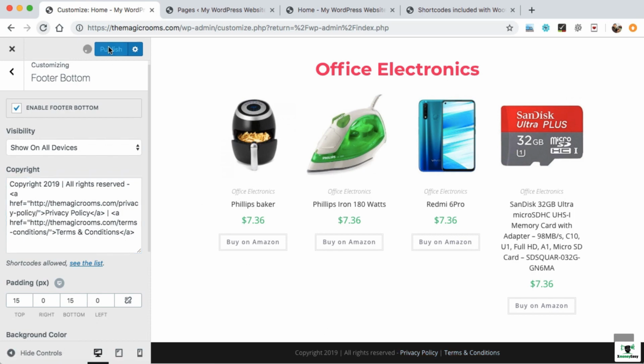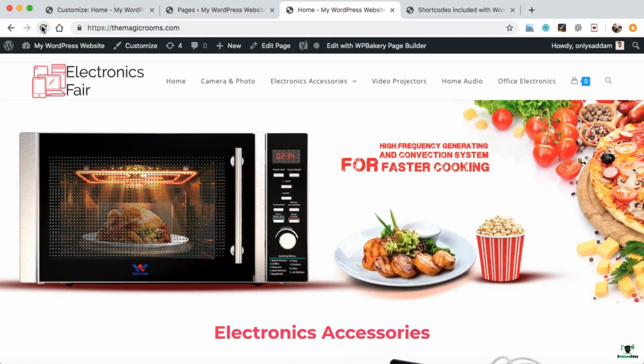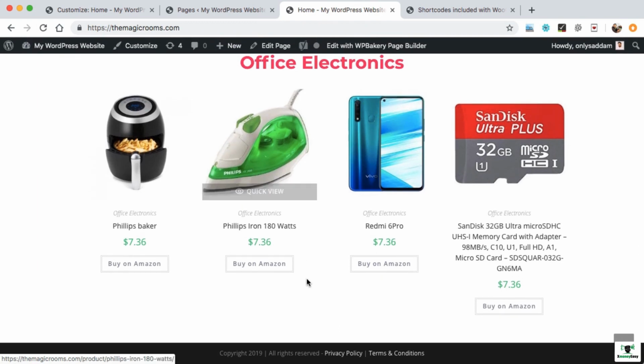At last publish. Alright, so let's refresh our home page once again. Okay, so let's scroll down. Here we can see the copyright bar text has been replaced. So that's so easy to play with footer.